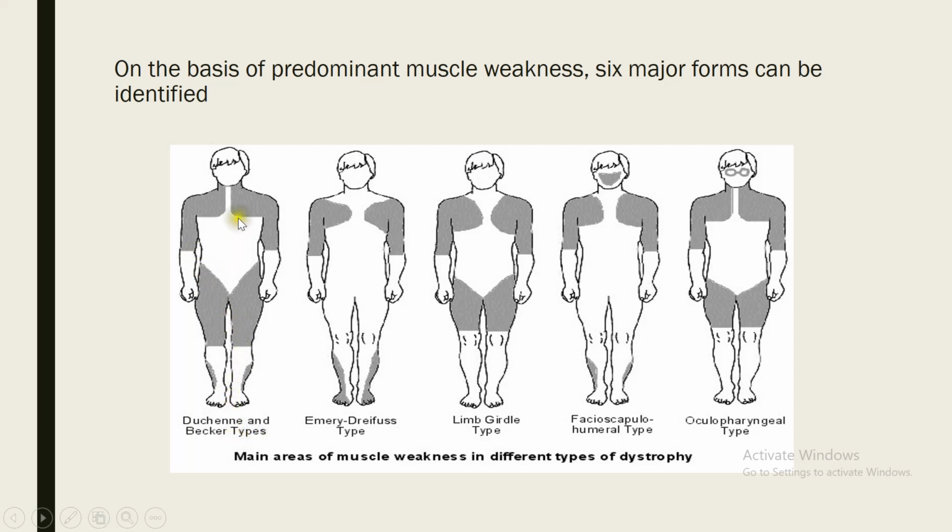A very important clinical sign, and many times asked in your exams also. What is Gower sign? Basically, in Gower sign, the patient uses his hands to rise from a sitting position. That is called Gower sign, as you can see in the picture here. Because of the weakness of the muscles in hip joints or in the hip girdle, this is probably Becker muscular dystrophy or Duchenne muscular dystrophy. The child uses his hands to rise up from the sitting position, as you can see here. This is due to weakness in the limb-girdle muscles, proximal weakness.